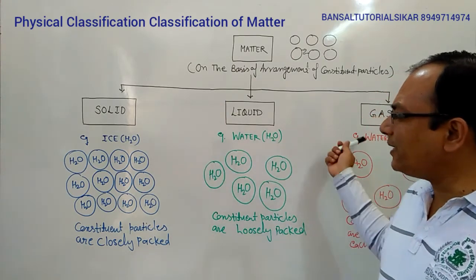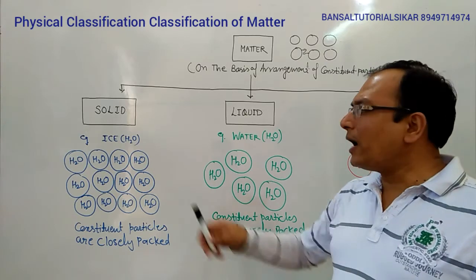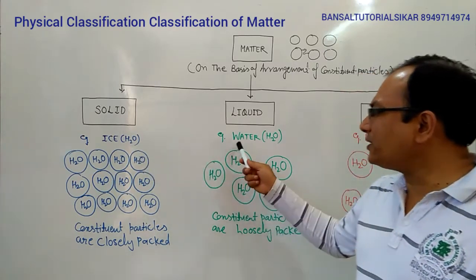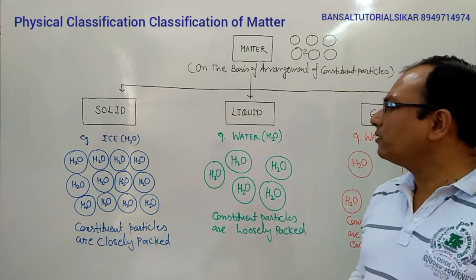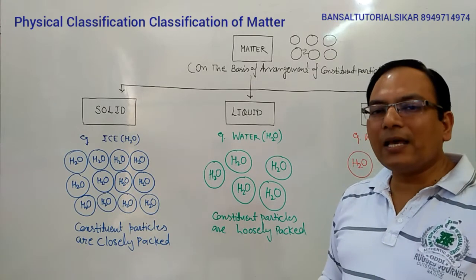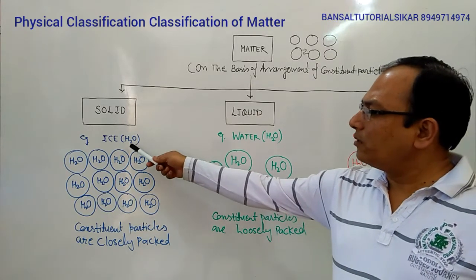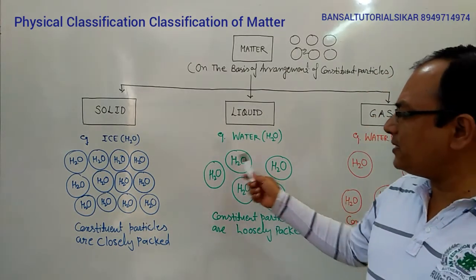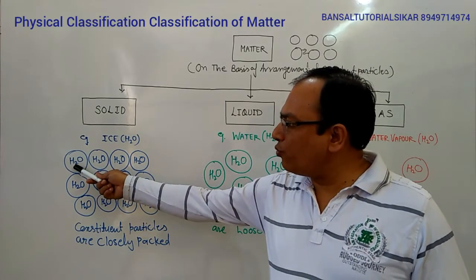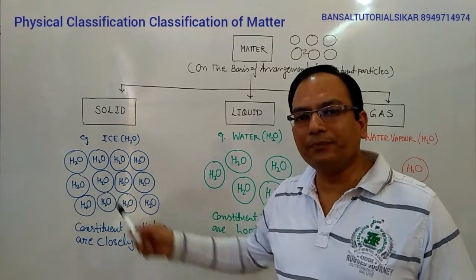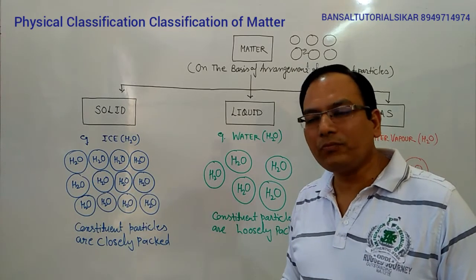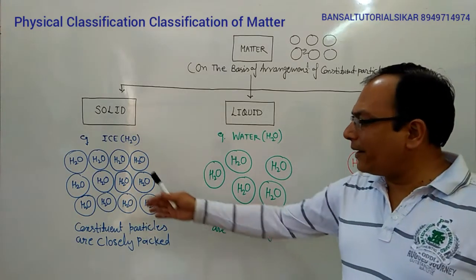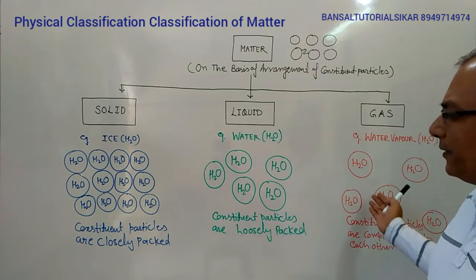To understand these physical states, we are taking an example of ice, water and water vapor. Students, these three states, ice, water and water vapor, are chemically the same, since they are composed of two atoms of hydrogen and one atom of oxygen. The constituent particles of each of these states contain two atoms of hydrogen and one atom of oxygen. In the same way here and in the same way here. But you can see that the arrangement of the constituent particles is different.